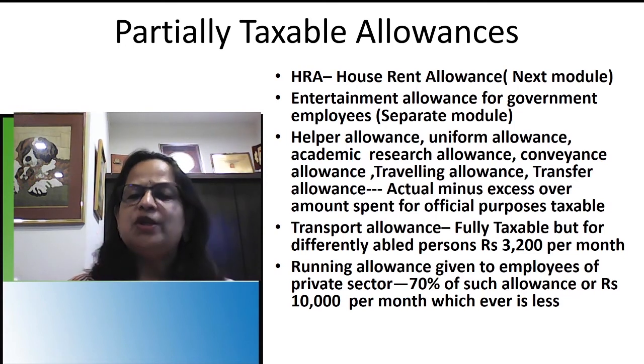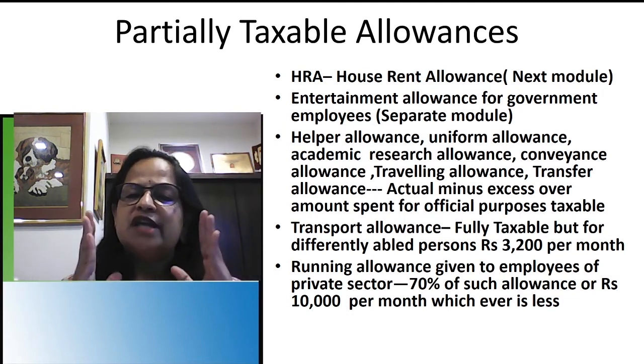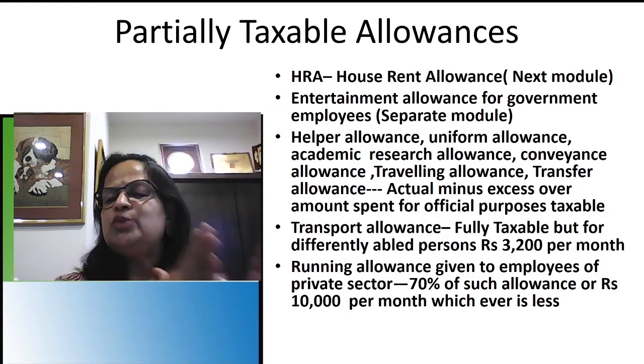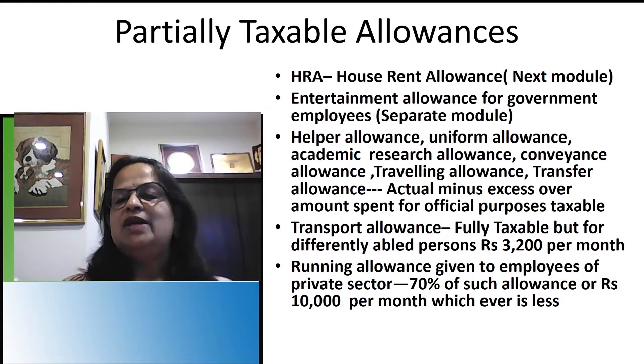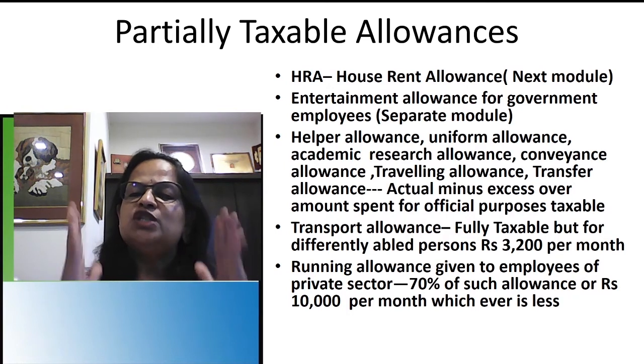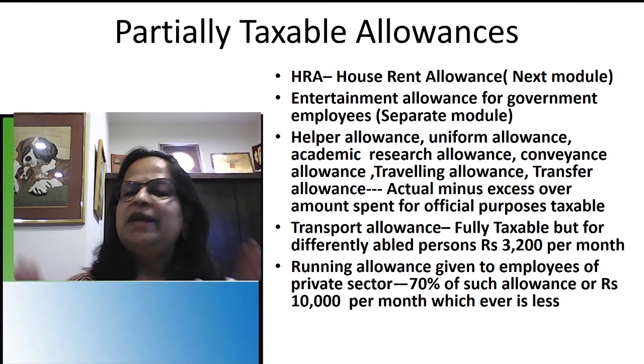Now transport allowance. You have to remember it is fully taxable, but for differently abled persons, 3,200 per month is exempted. They made this change in the assessment year 2019-20, last assessment year only. Earlier we used to get the exemption. So transport allowance is fully taxable for ordinary people, but only differently abled persons will get 3,200 per month exempted.